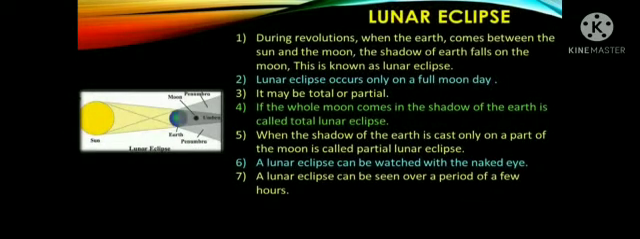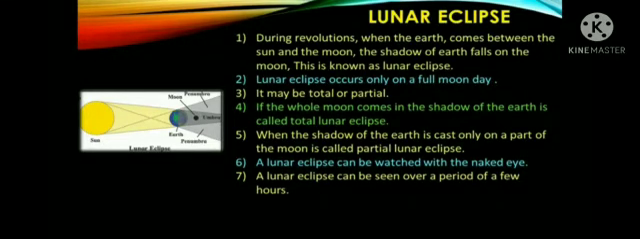Let us see about lunar eclipse. During revolution, when the earth comes between the sun and the moon, the shadow of the earth falls on the moon. This is known as lunar eclipse. Lunar eclipse occurs only on a full moon day. It may be total or partial.